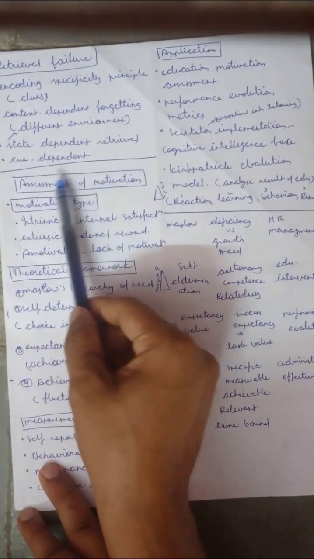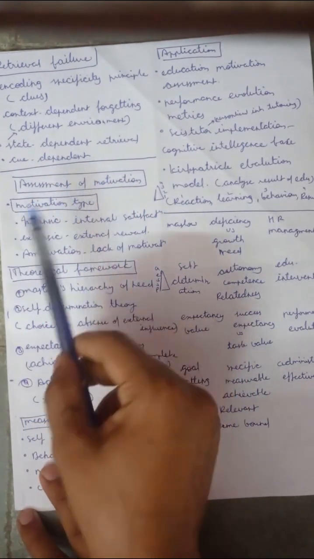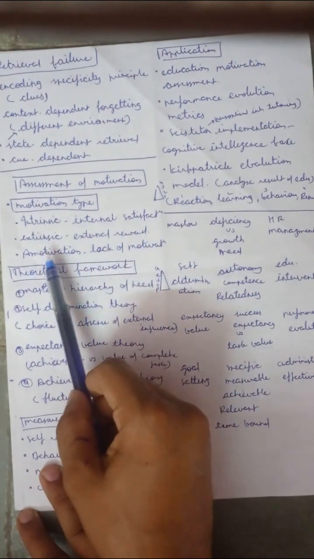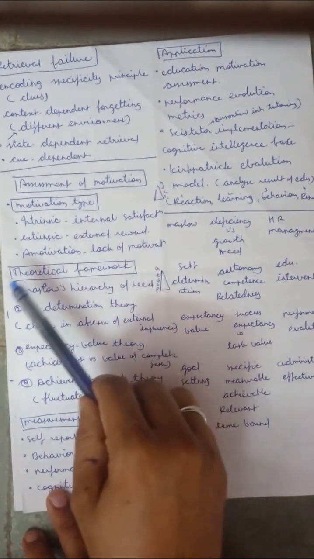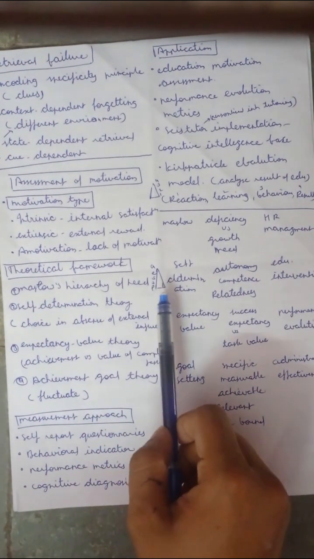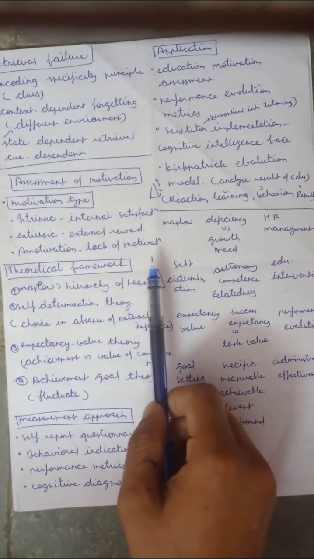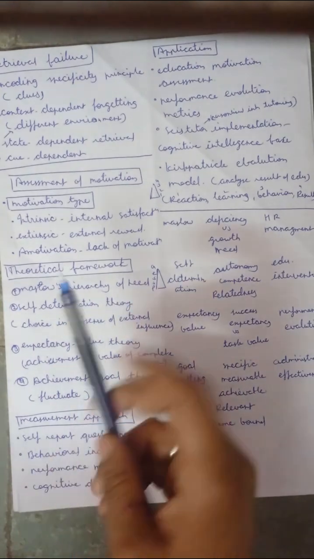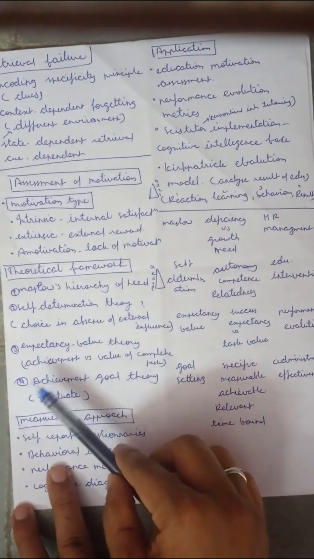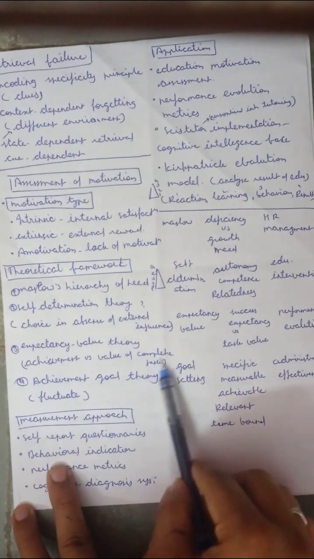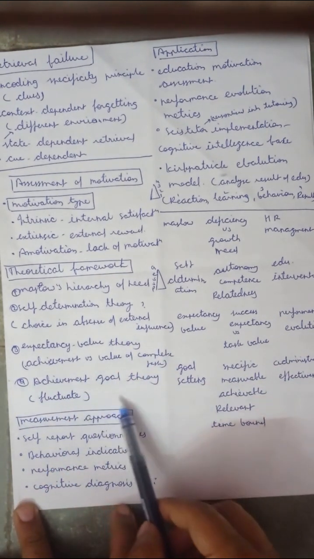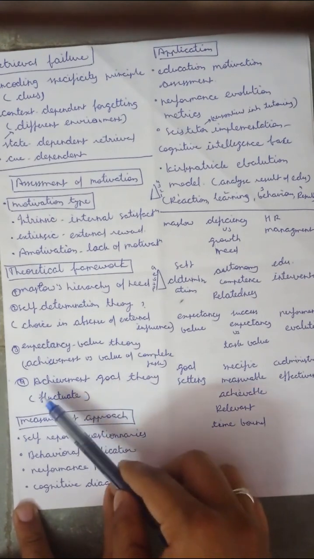Then the assessment of motivation. Motivation types are intrinsic, meaning internal satisfaction, extrinsic, meaning acquisition with external reward, and amotivation, lack of motivation. Then the theoretical frameworks. Maslow's hierarchy of needs: physical, safety, social, self-esteem, and self-actualization. Then self-determination theory, choice in the absence of external influence. Then expectancy-value theory, achievement versus value of complex tasks. Then achievement goal theory, where fluctuation in achievement means fluctuation in motivation.